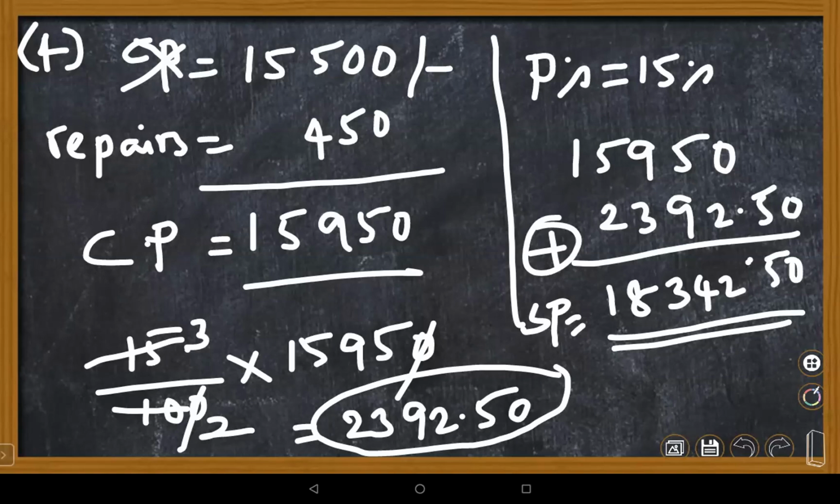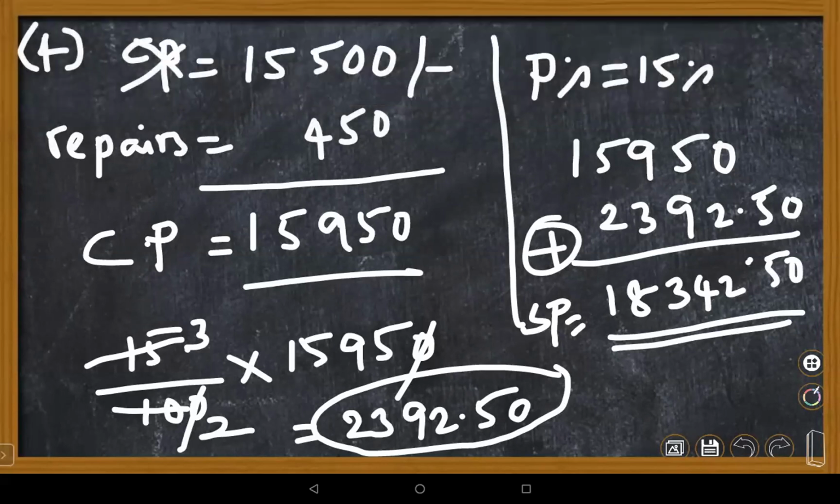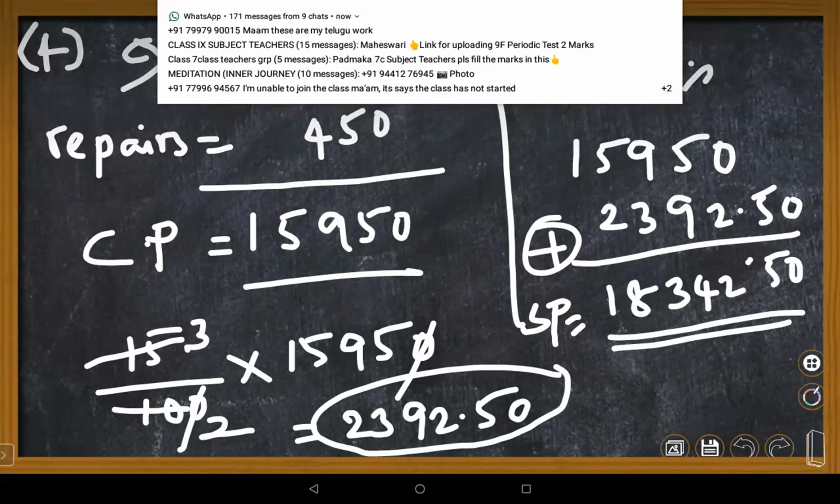Ma'am, I'm getting a different answer. What's your answer, Bhavya? Please tell your answer. Ma'am, I got 13,557.5. Okay. Maybe you are subtracting, Nana. You're supposed to add those two amounts. Cost price plus you're supposed to add your profit.